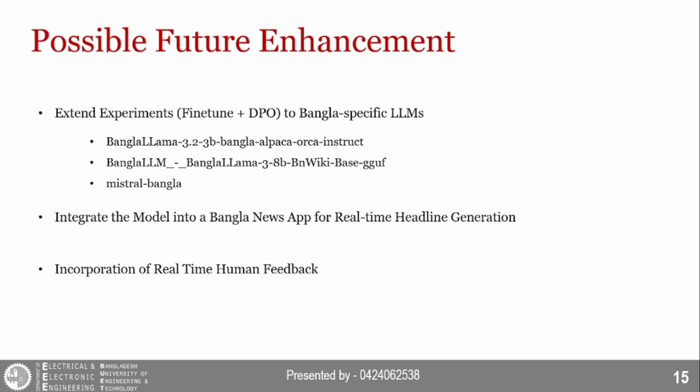So if we can fine-tune Bangla specific LLMs such as Bangla Llama 3.2 3 billion Bangla Alpaca Orca Instruct, or Bangla Llama 3 8 billion BNWiki base GGUF, or Mistral Bangla on our setup, that could enhance the fine-tuned response. And in that case, we could also receive a better response after DPO training. So this was one of the future improvements that can be achieved.